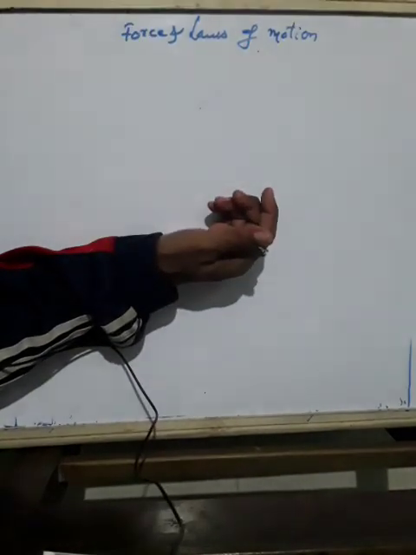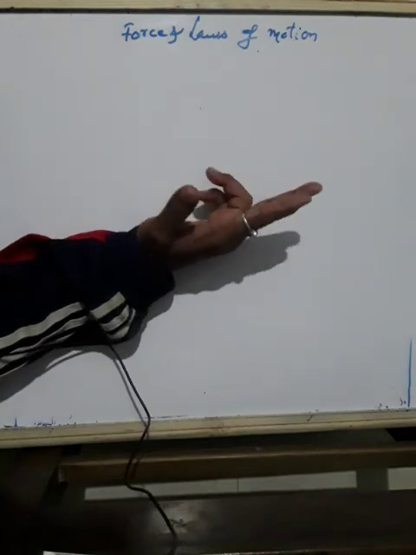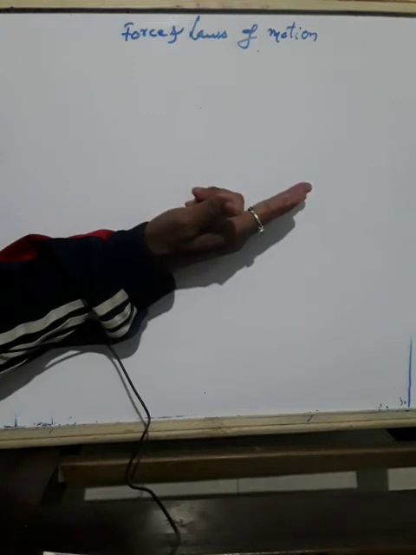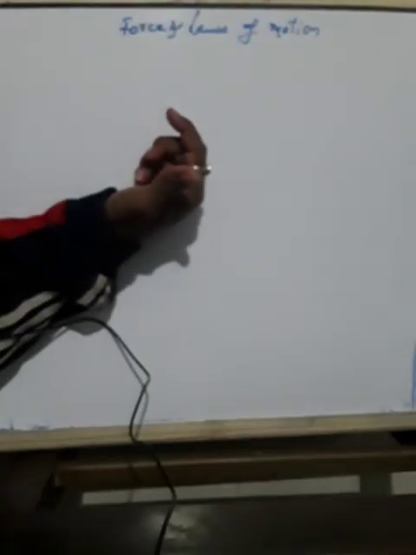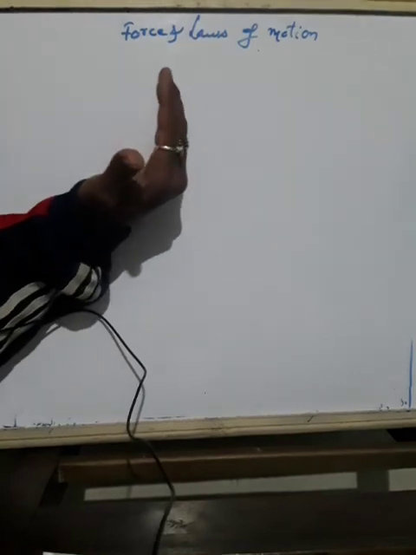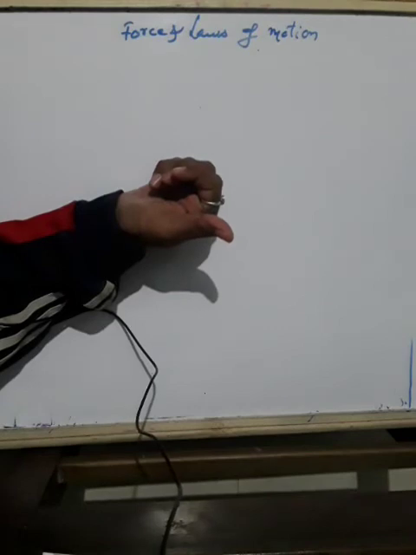One more example. When a gun is fired, it exerts a forward force on the bullet. The bullet exerts an equal and opposite reaction force on the gun. This results in the recoiling of the gun. So recoiling will take place here.